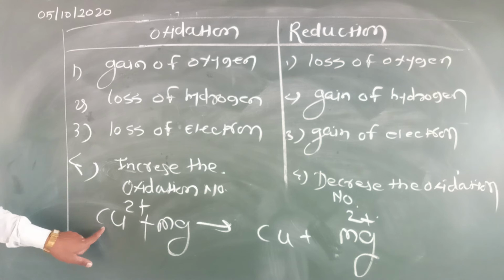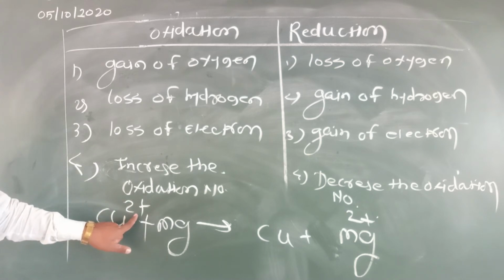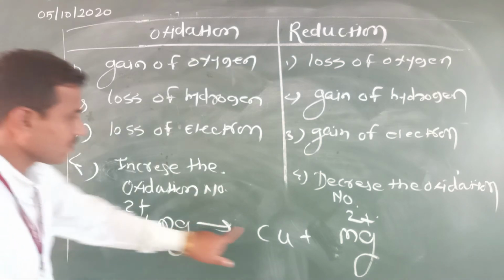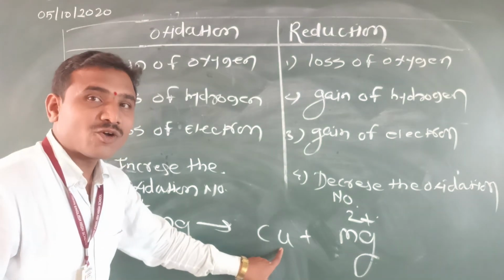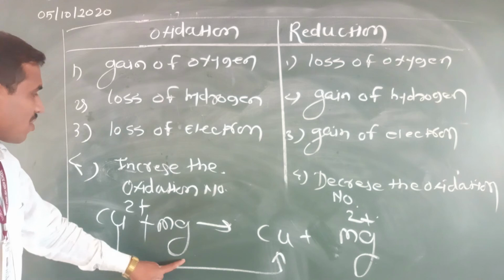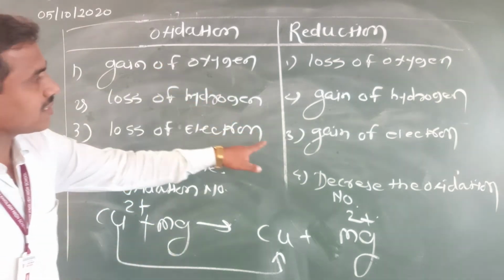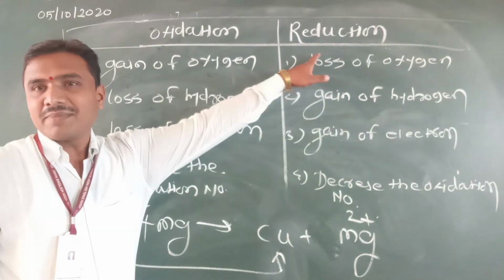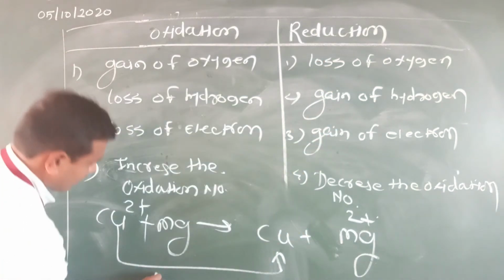See here, Cu2+ in the reactant; in the product only copper is here. What will happen? Gain of electron. Where is the gain of electron? Gain of electron we can call a reduction reaction.